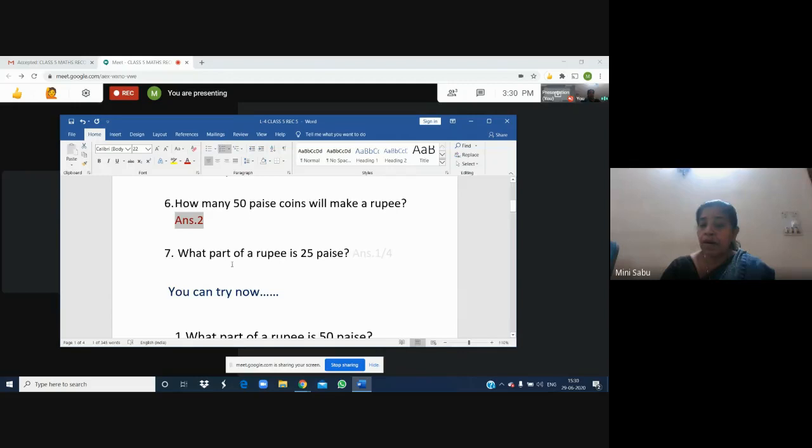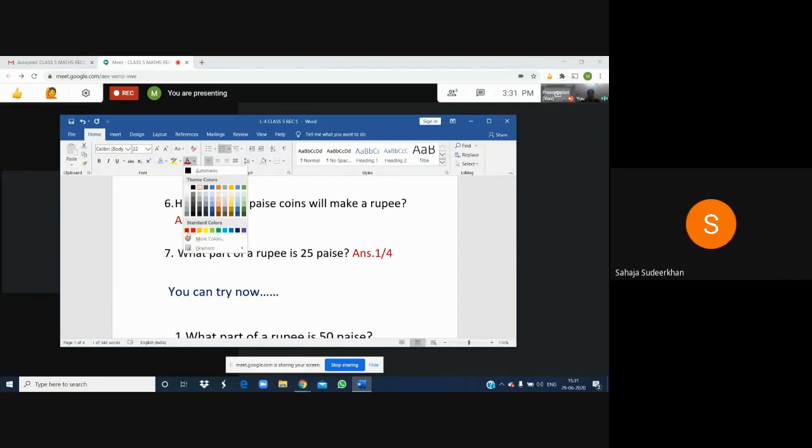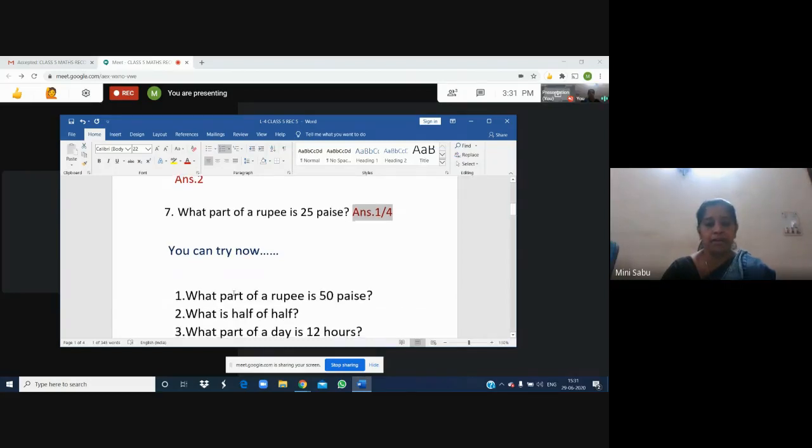What part means you have to say the fraction. 25 paise is 1/4 of a rupee. The answer is 1 by 4.